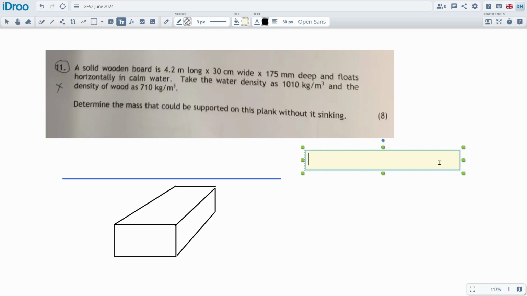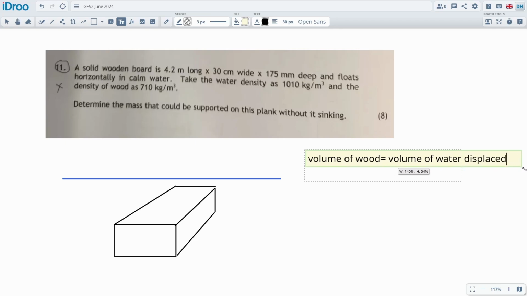So there's a couple of statements we can say to start with. We should be able to say the volume of the wood will be equal to the volume of the water displaced. Okay, that's pretty easy to see. All this stuff is actually pretty simple to follow through. It's pretty simple to understand, hopefully.